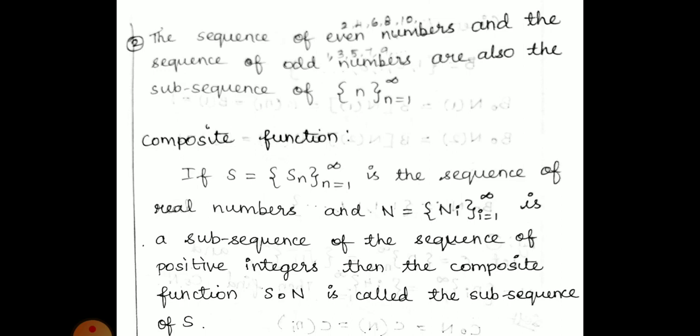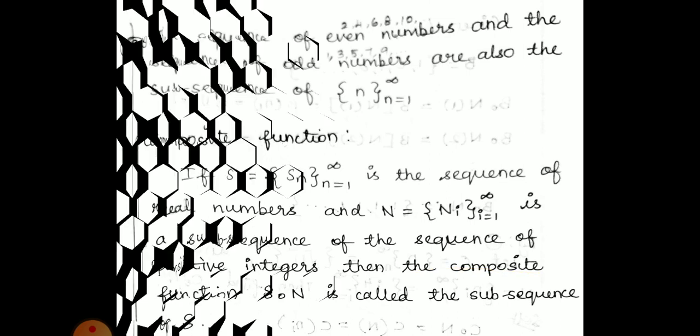Okay, and they have generated the sequence as S_n and the subsequence as N_i, where i lies in the set of positive integers. So it can be written as N of i equal to small n_i. So S of N of i equals S into N of i. Already I have told you f of g of x is equal to f into g of x. Likewise here, S of N of i.